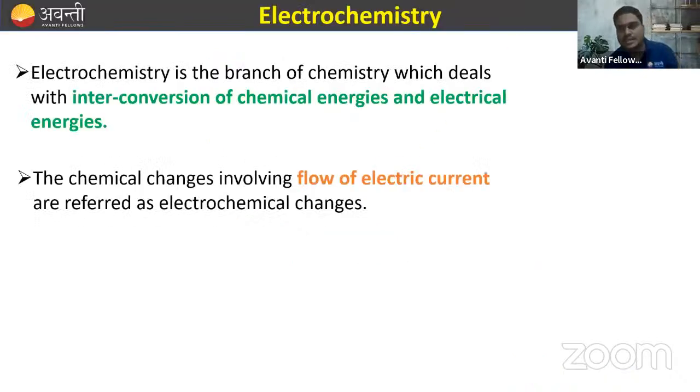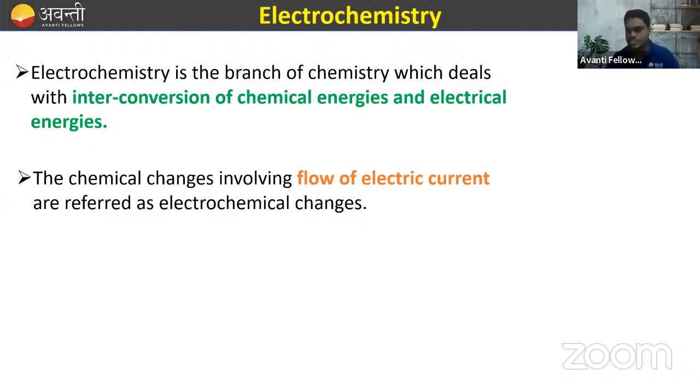So basically, in this class, we are going to quickly revise all the important syllabus for the AIT examination. So in today's class, we are going to discuss electrochemistry. I'm trying to explain this chapter in a summary way, in a shorter way, and try to solve numericals related to this chapter, because solving numericals is very important. So I'm going to quickly revise this chapter, and then we are going to solve numericals related to this chapter. Clear to everyone till here, right? So we are going to do electrochemistry today.